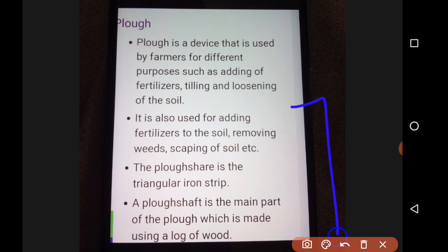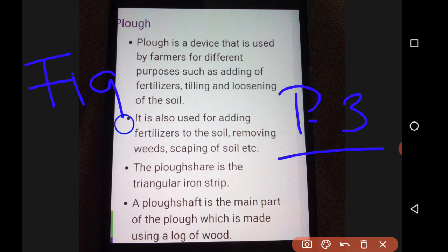So these are all the parts. Open page number 3 in your textbook, or you can use some PDFs from outside, and look at the bottom right. You will get a clear picture of what a plow is and how it looks. The figure is 1.1a. Presently I don't have an image of a plow, so you can go to page number 3 and check figure 1.1a. So these are the uses of the plow.